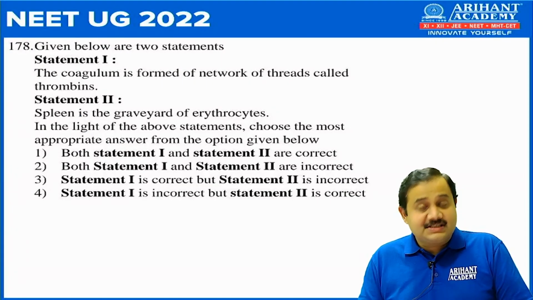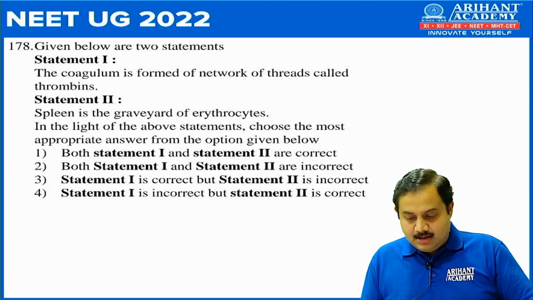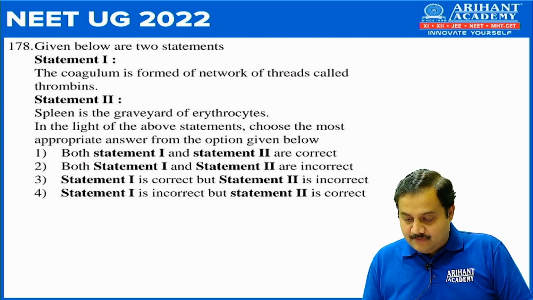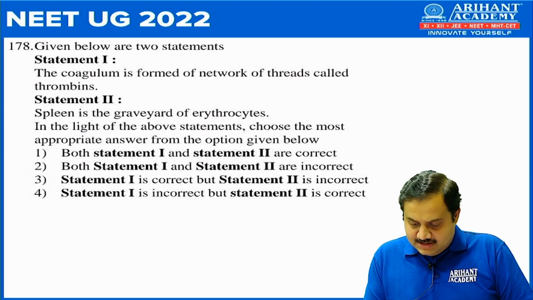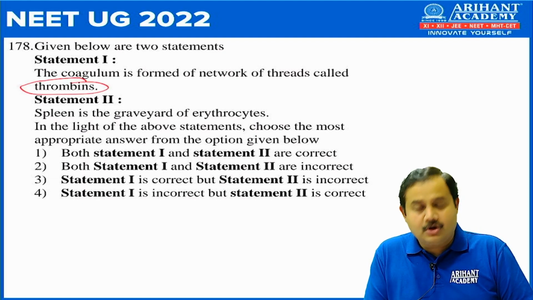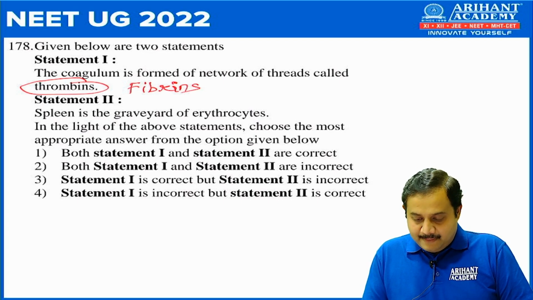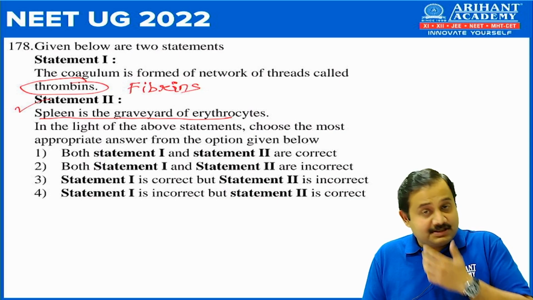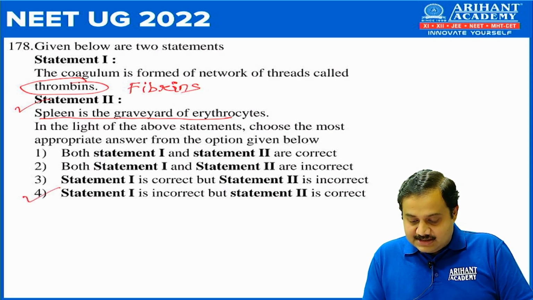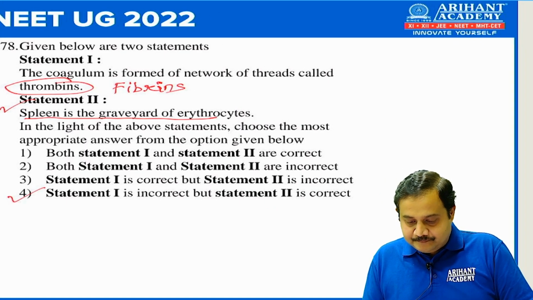Next, 178. Again a statement question. Statement number 1, that is, the coagulum is formed of a network of threads called thrombins. So obviously this statement is incorrect, because it should not be a network of threads called thrombin, but a network of threads called fibrins. And statement 2, spleen is the graveyard of RBC or erythrocytes, which is correct. So the correct answer is number 4. Statement 1 is incorrect but statement 2 is correct.